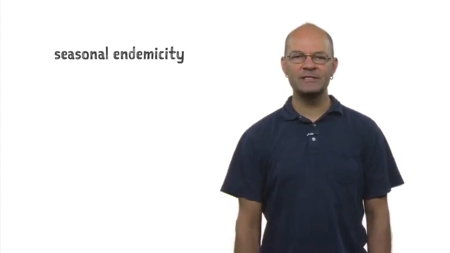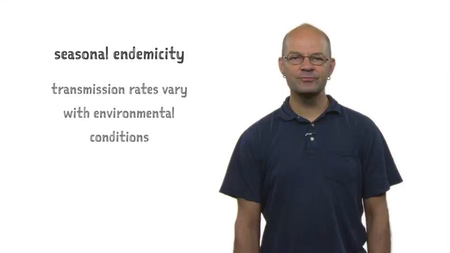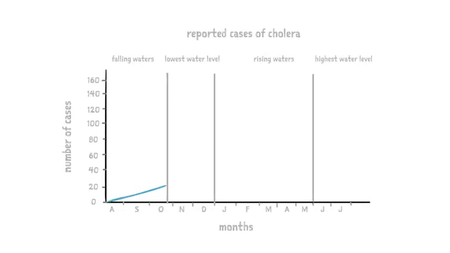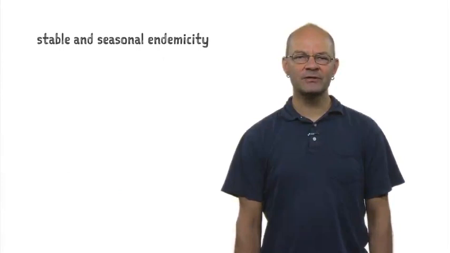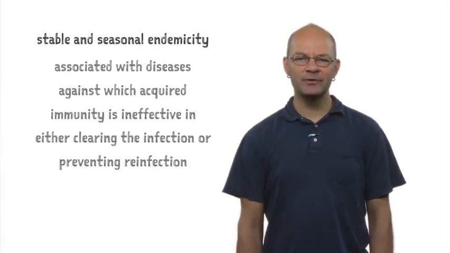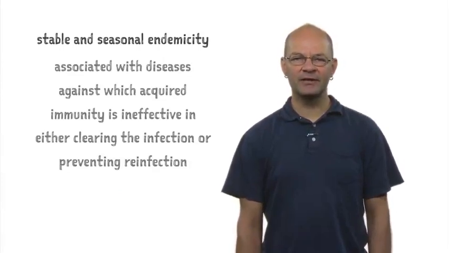Many waterborne and respiratory infections exhibit seasonal endemicity because transmission rates vary with environmental conditions. For these, incidence may vary a lot within a year, but less between years. Cholera and seasonal influenza are examples of such diseases. Stable and seasonal endemicity are normally associated with diseases against which acquired immunity is ineffective in either clearing the infection or preventing reinfection.